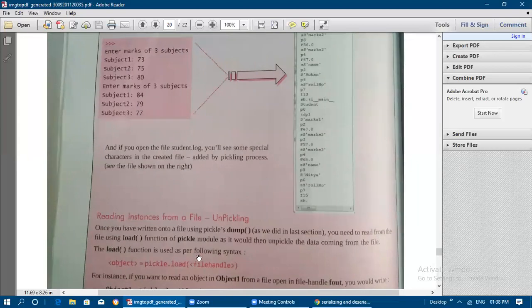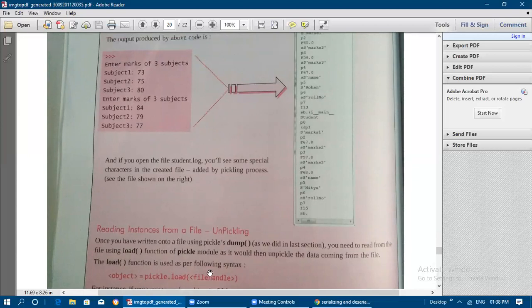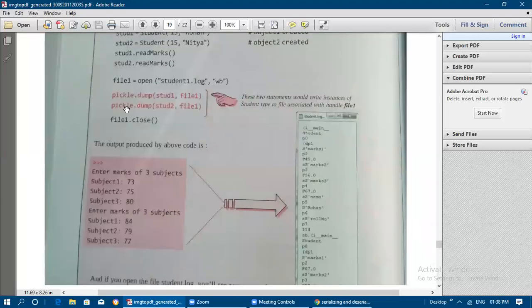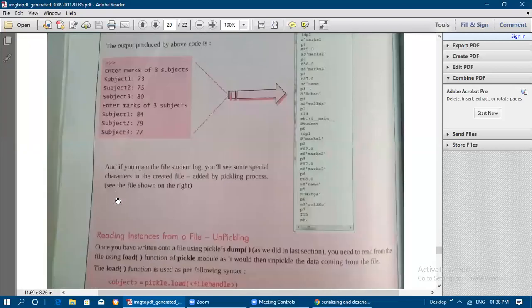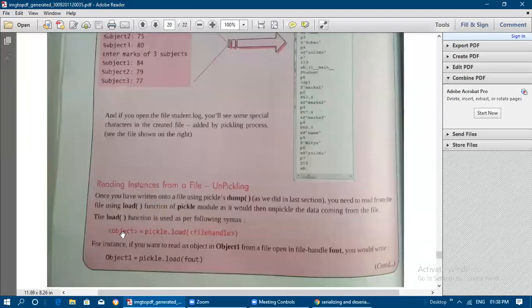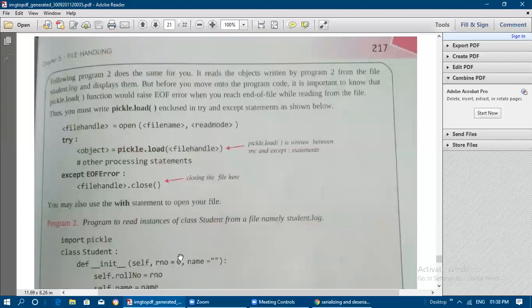The load function is used as per the following syntax: object name is equal to pickle.load(file handle). Here, in pickle.dump we only wrote the object name inside the dump function. But here we are reading, and then it is assigned to an object. So object name equal to pickle.load, and the file handle name we need to write. We will see the code for that.